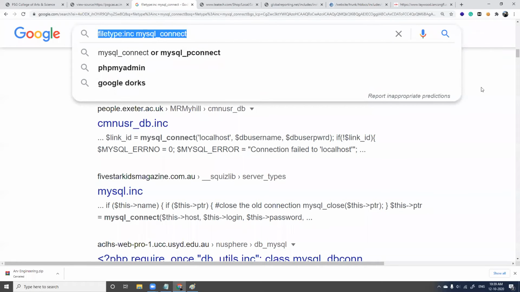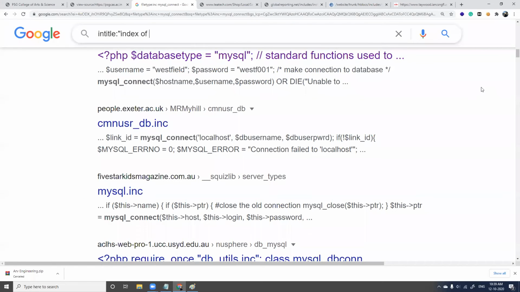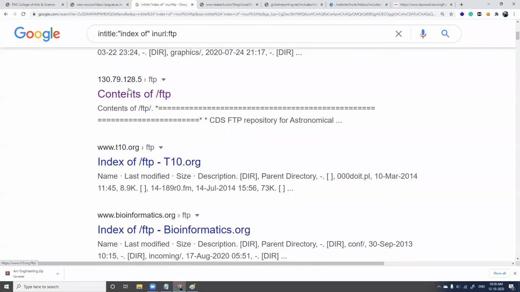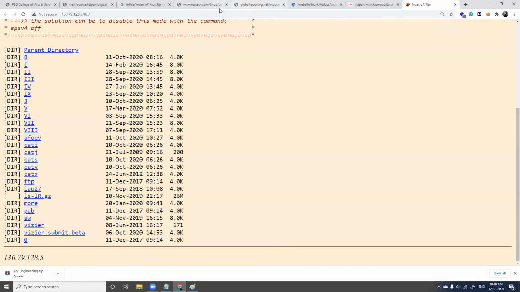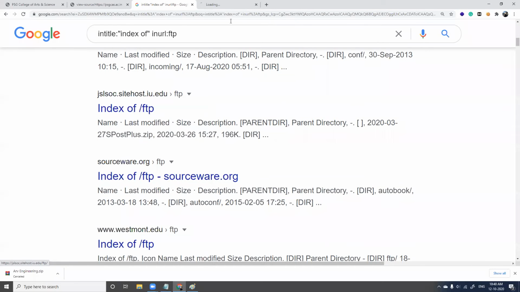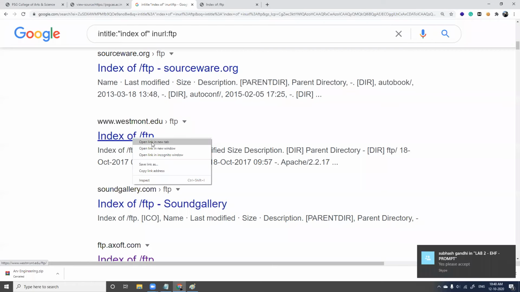In case you're looking for FTP, probably you can go with keywords like this. In title, I'll give index of. Here I'm using in title, I'm using index of, and in URL, I'll be using FTP, enter, and check if you're getting FTP folders, FTP access, index of FTP, contents of FTP. Fine, yes. And scroll down, index of FTP, this is an educational site, FTP folder.